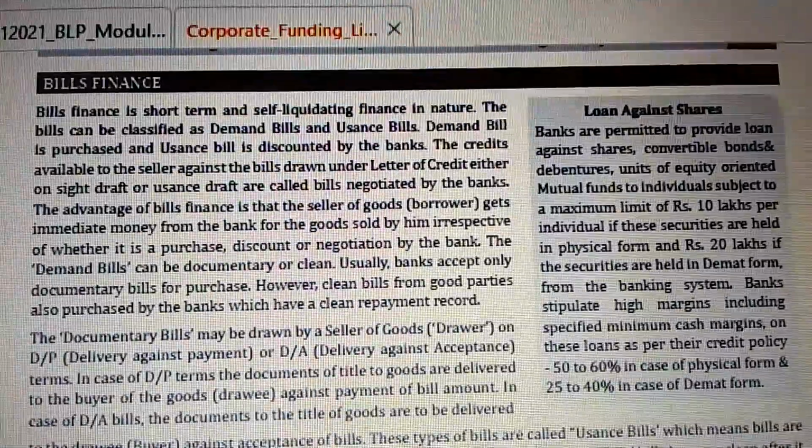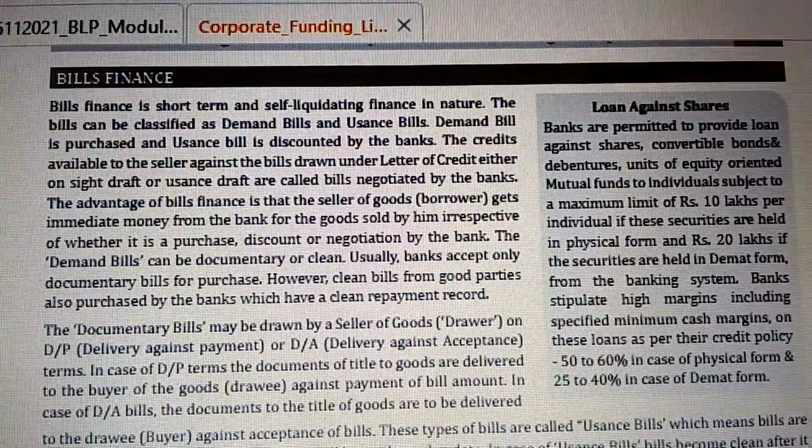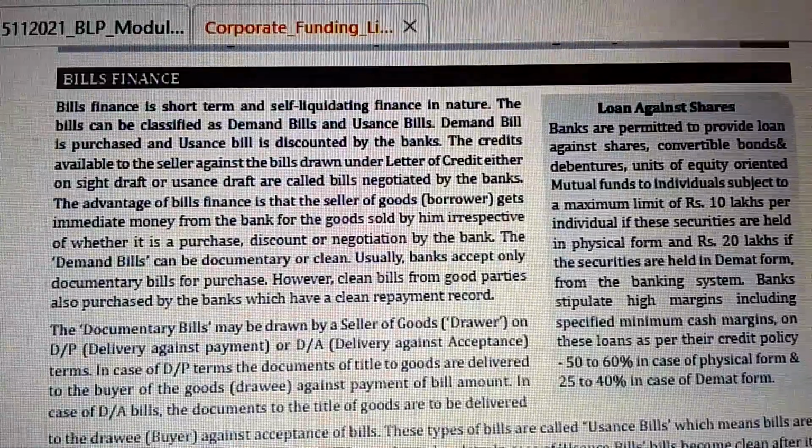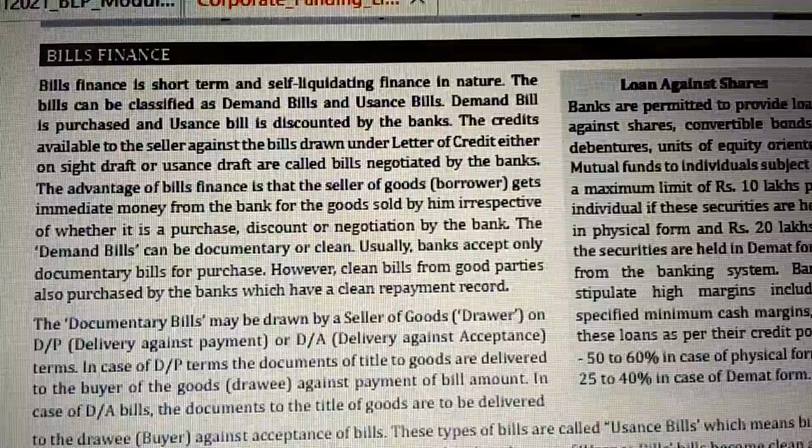Now, demand bills can be documentary or clean. Usually, the banks accept only documentary bills for purchase. However, clean bills from good parties are also purchased by the banks, which have a clean repayment record.